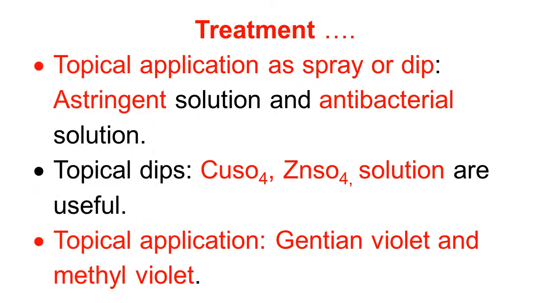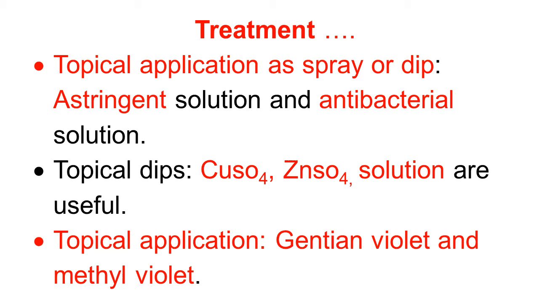Continuing the discussion of the treatment of dermatophilosis, we have talked about parenteral antibiotics. Now here we talk about topical application. Topical application as spray or dip can be very helpful. It covers the whole body.